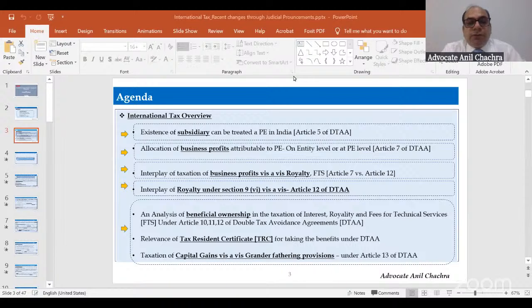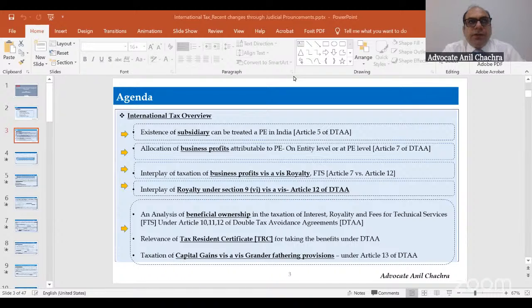Then the fourth thing we will discuss is the interplay of royalty. If changes have been introduced in the domestic law, how will the changes in the domestic law impact the DTAA or the treaty as well? So this is the fourth thing that we are going to discuss. The fifth one is the beneficial ownership concept under interest, royalty, and fees for technical services, the relevancy of the TRC, tax residency certificates, and the grandfathering provisions of capital gains.